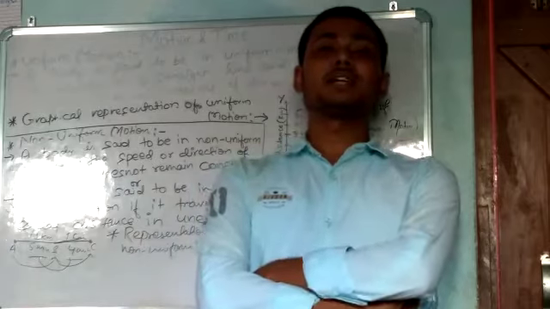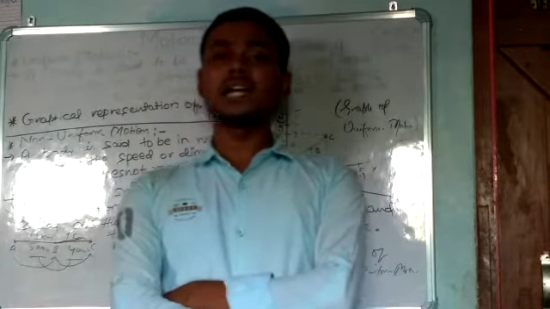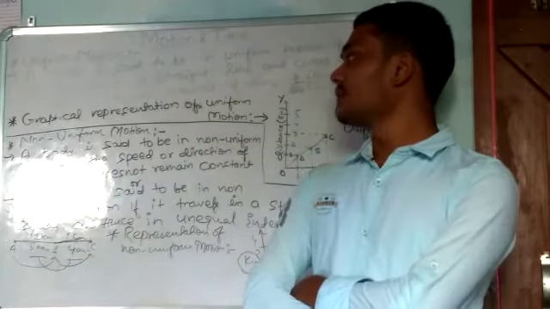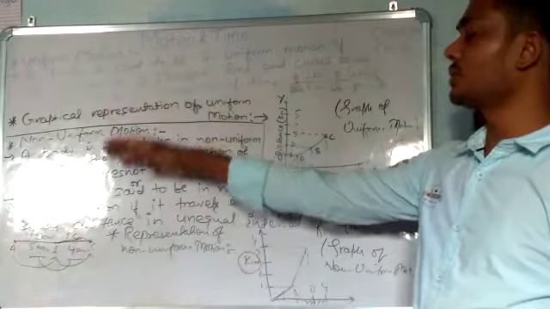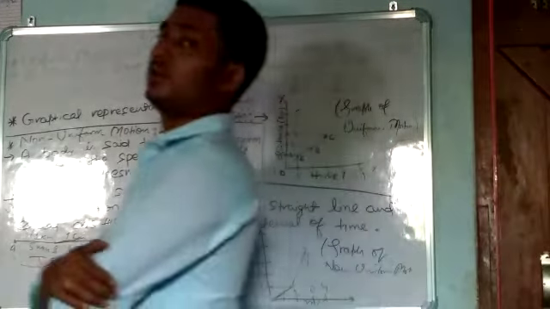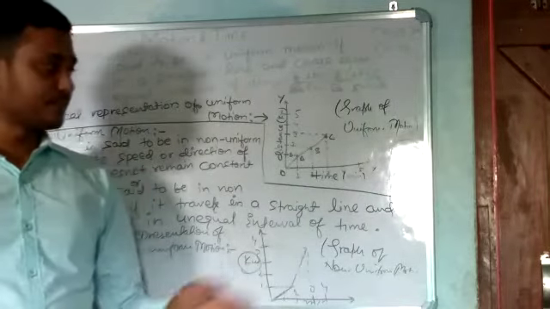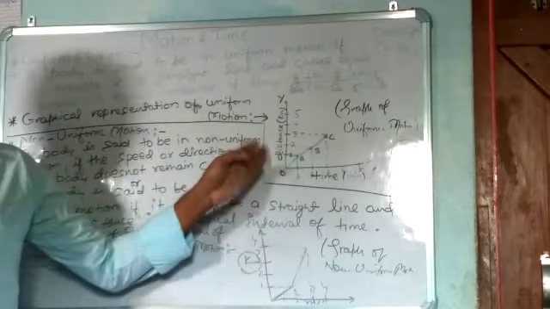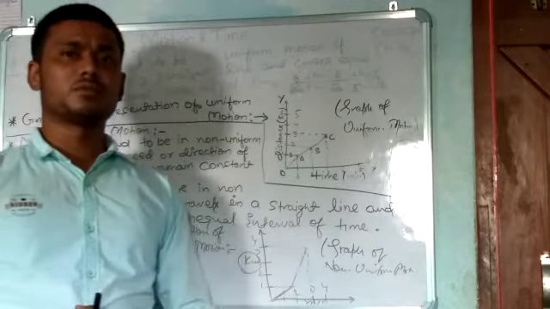I hope you understood well, and you need to write down whatever I am writing on the board, like the definition of uniform motion and the definition of non-uniform motion, and you need to take a graph paper and draw a graph for uniform motion and a graph for non-uniform motion.